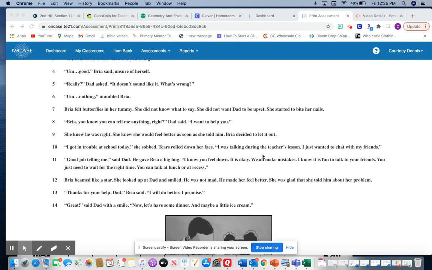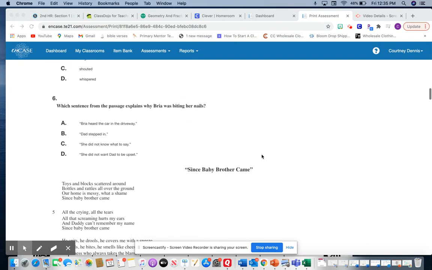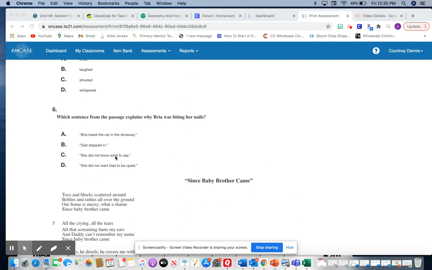She started to bite her nails. So this one would be a little bit harder because C and D could both work, but we know the main reason that she was biting her nails was because she was worried about upsetting her dad. That's why she had butterflies in her tummy and why she was biting her nails. She did not want her dad to be upset. So the answer would be D.